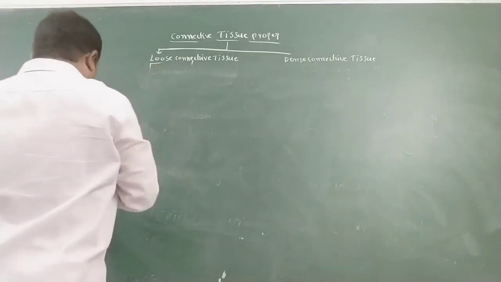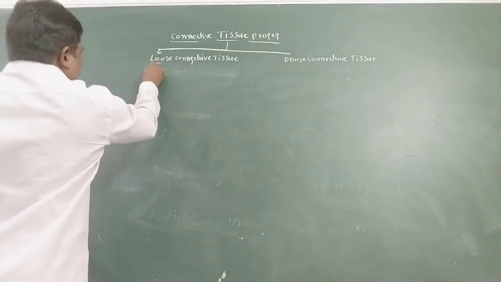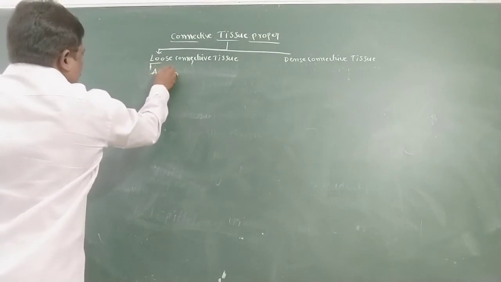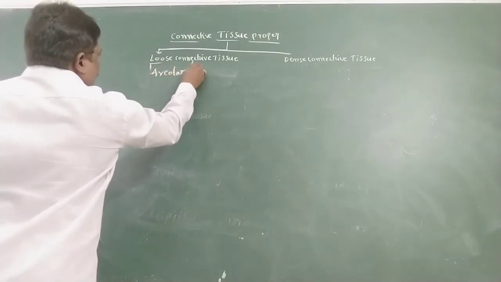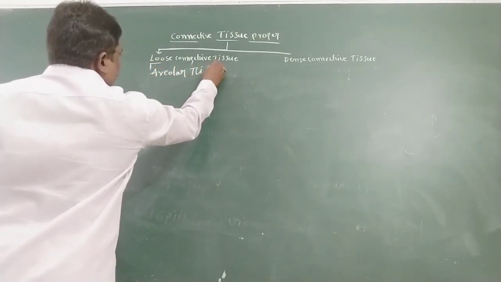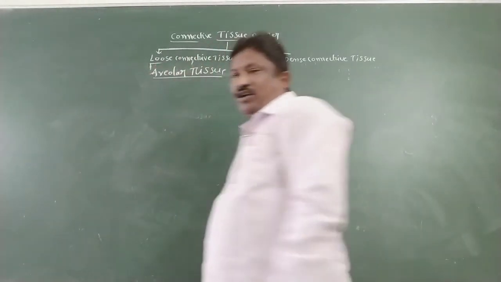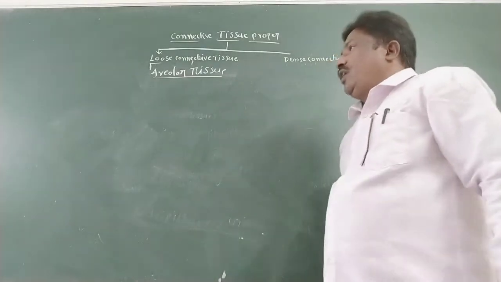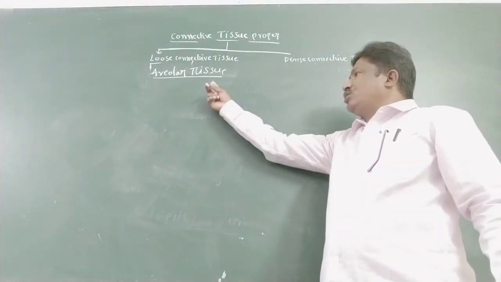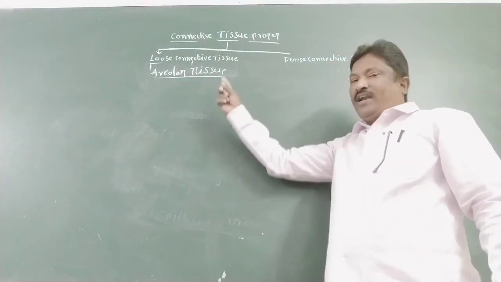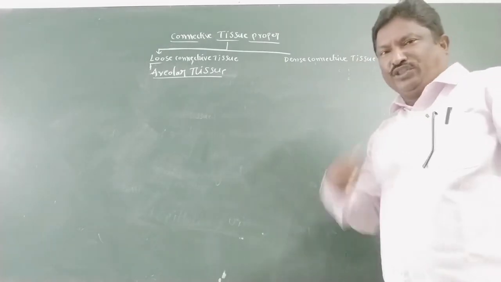So what is areolar tissue? Areolar tissue is one of the most widely distributed tissues in the body.